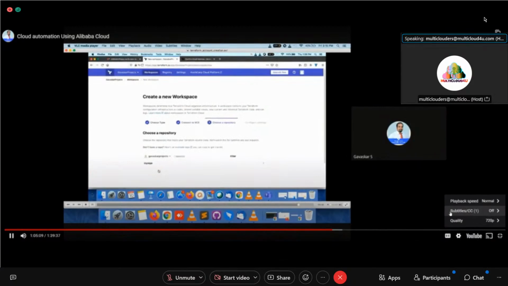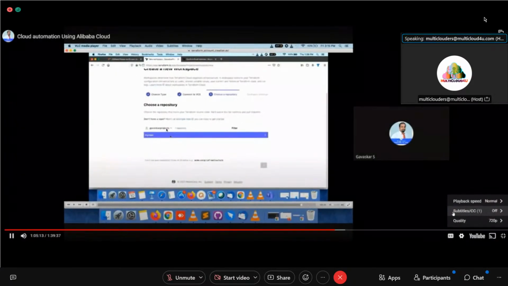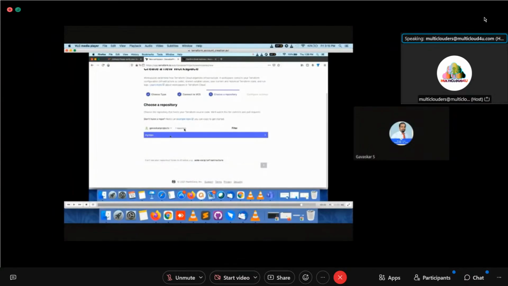So you see my project, my repo, you see Gavaskar project. This is a repository which I created in my GitHub. It is coming over here. My repo is the repository which I created. Okay, you understand? Gavaskar project is the username of GitHub, and this is a project. My repo is the repository which is present in GitHub. It is coming over here.